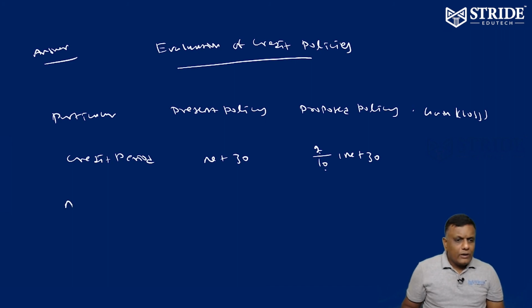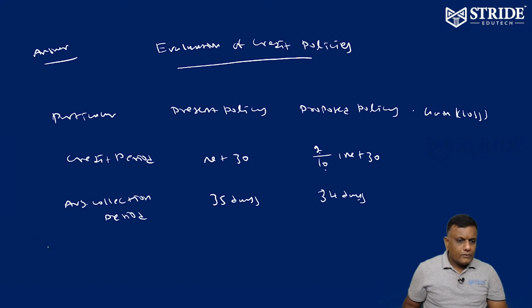Right. Now the average collection period at present is 35 days. Here it's going to be 34 days.